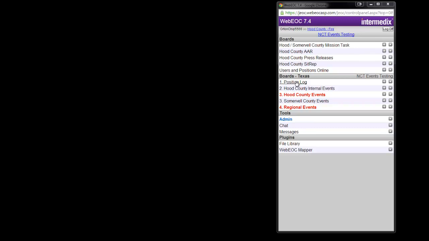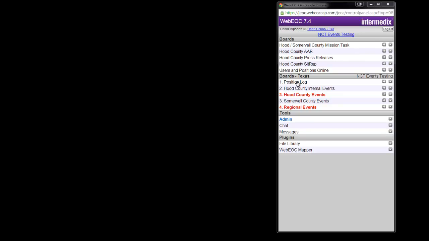So we're going to talk about the position log first. The position log is what you're using in your position when there is an incident, an activation, a drill, exercise, whatever, to capture your actions or information you're getting. So it could be I took a phone call from a citizen and they reported this. Or it could be I am aware of an event that's going on and this is the information. Or I got information from another city department or county department that this is going on. You're just posting information basically.